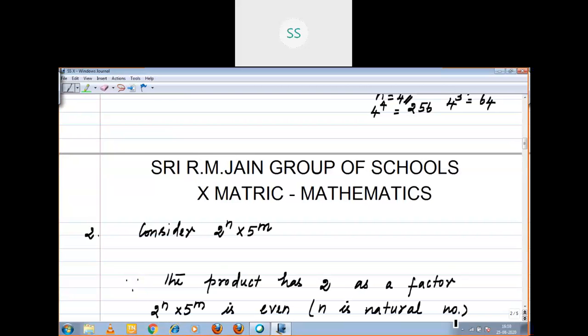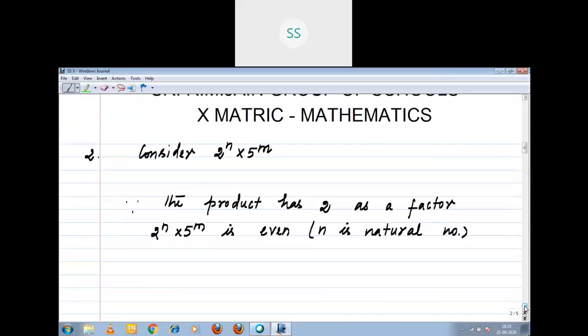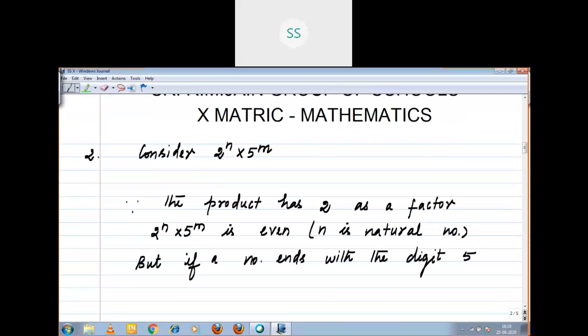Now, these are all theory only. But if a number ends with the digit 5, then the number is an odd number. Got it? Now, it is impossible.